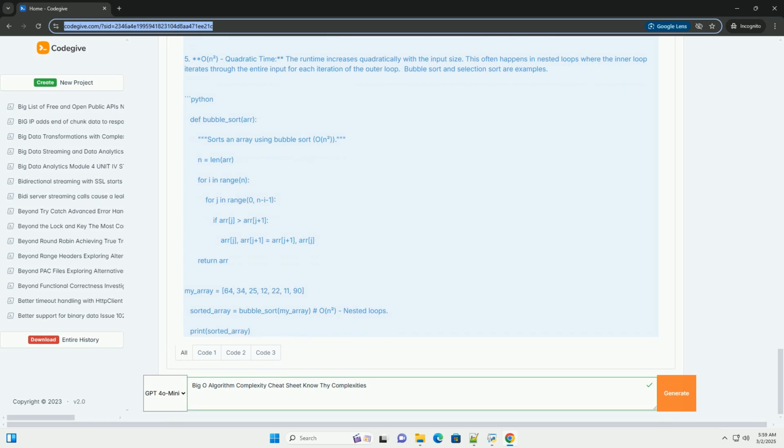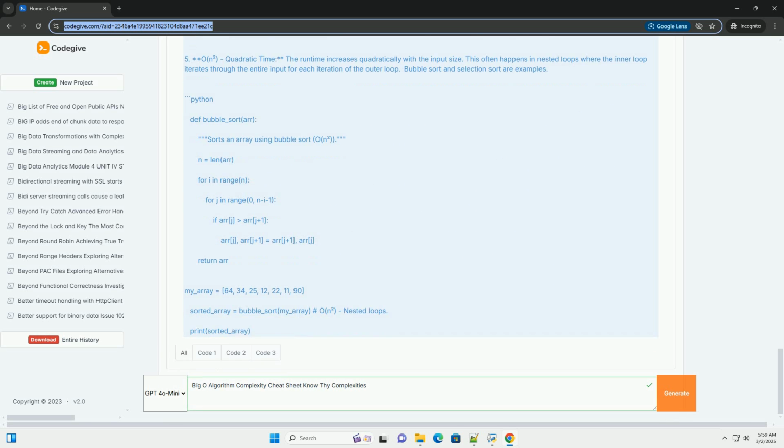5. O(n²), quadratic time. The runtime increases quadratically with the input size. This often happens in nested loops where the inner loop iterates through the entire input for each iteration of the outer loop. Bubble sort and selection sort are examples.